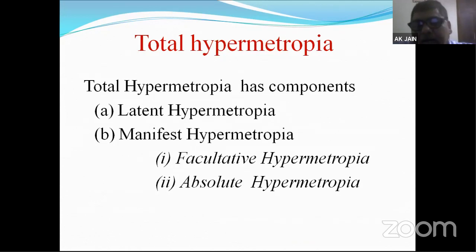So there are two parts of total hypermetropia as per the role of accommodation. One is latent, one is manifest, means one is hidden, one is showing itself. Again, in manifest hypermetropia there are two types: facultative hypermetropia and absolute hypermetropia. Again, the names suggest it. Absolute means it is confirmed, and facultative means yes, it can be compromised with some mechanism.